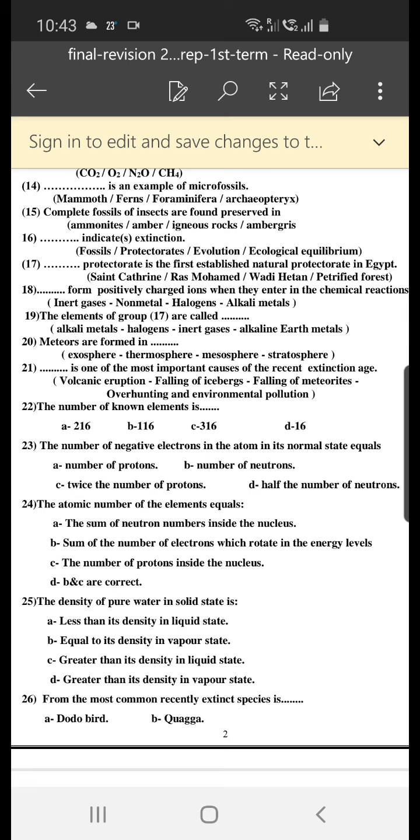Of course, the number of electrons equals the number of protons, which is letter A. 24. The atomic number of an element equals the number of neutrons inside the nucleus, the number of electrons which rotate in the energy levels, or the number of protons inside the nucleus. B and C are correct.